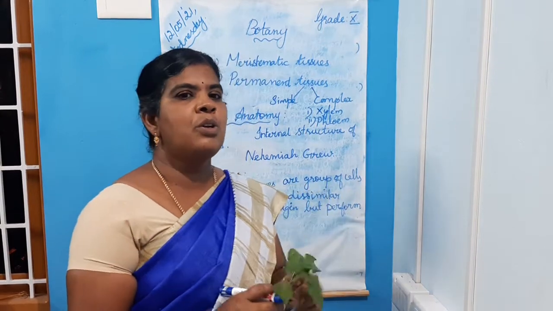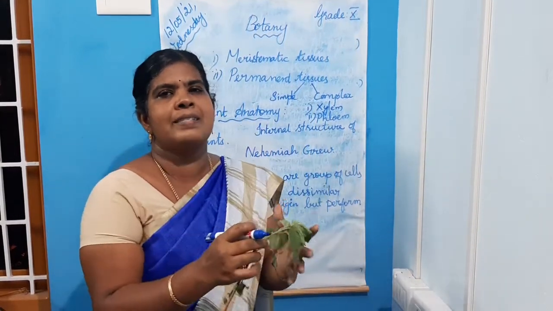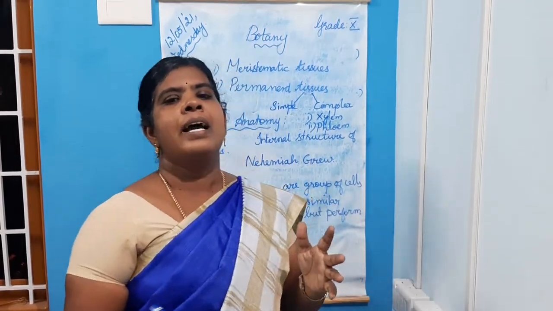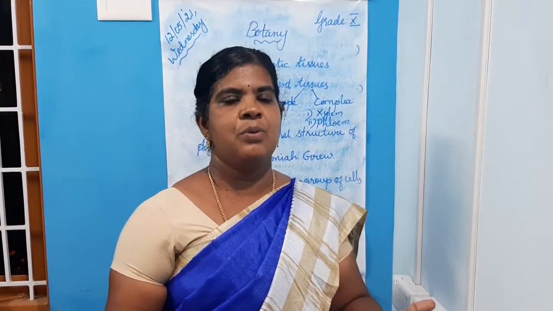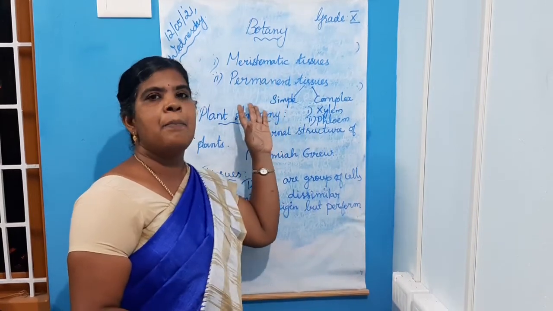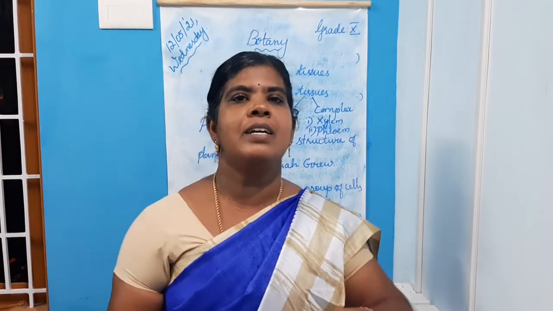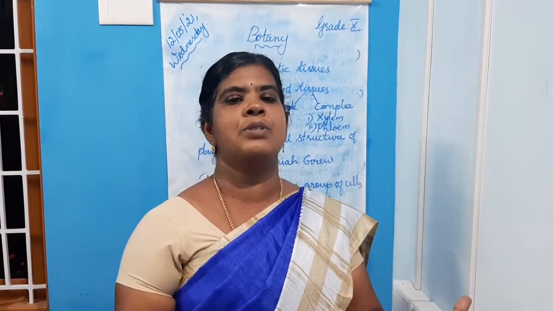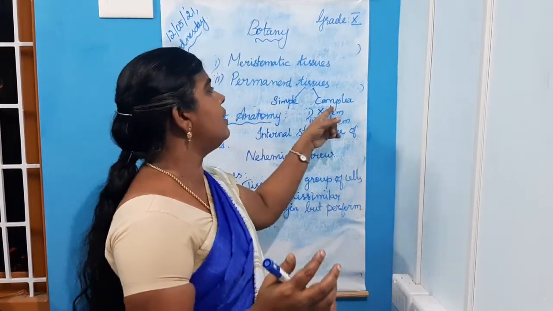So you all know about tissues. What are tissues? Tissues are groups of cells that are similar or dissimilar in structure and origin but perform similar function. What are the two types of tissues? Meristematic and permanent tissues. Meristematic tissues are actively dividing tissues responsible for the growth of a plant. Permanent tissues are of two types, simple and complex.